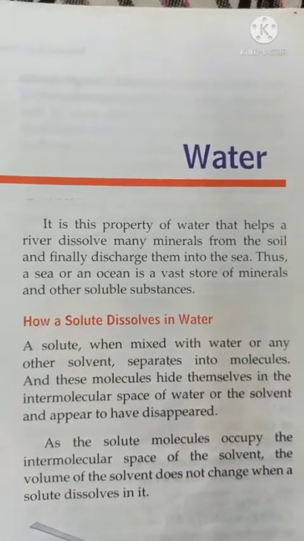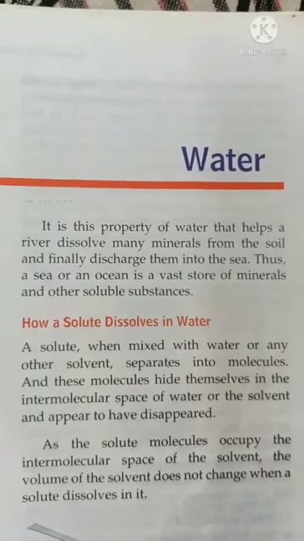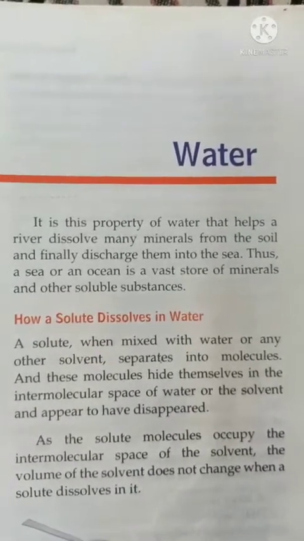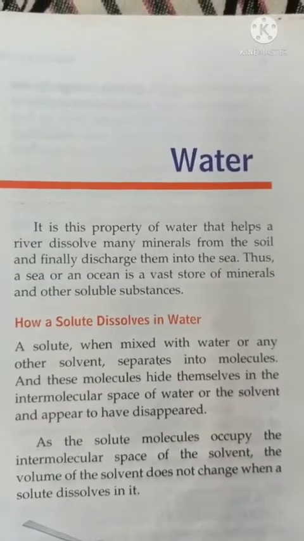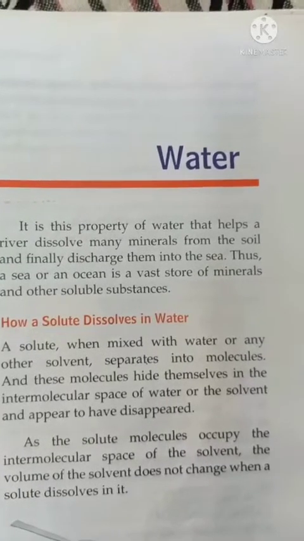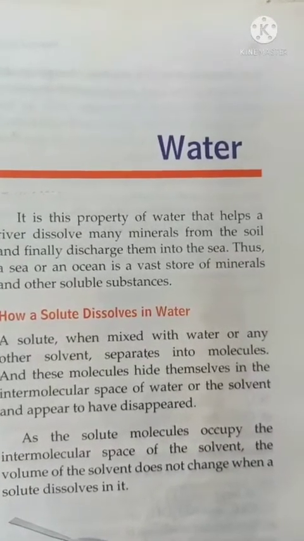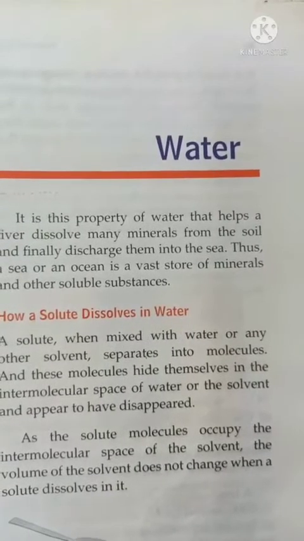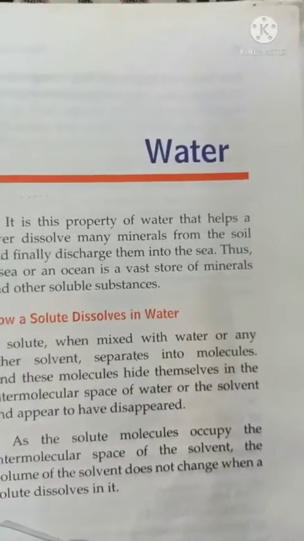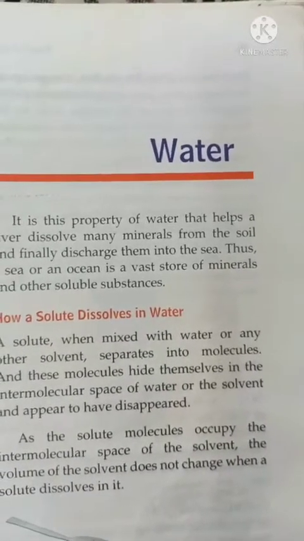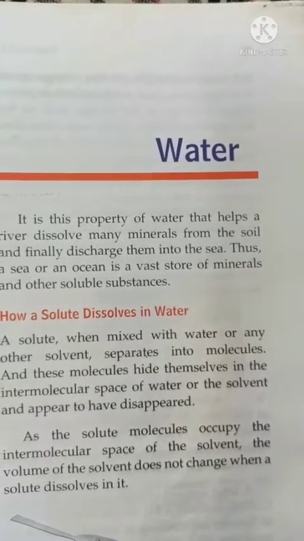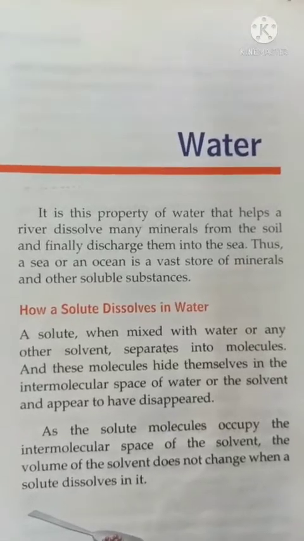We need water for domestic purposes like cooking, drinking, washing and bathing. For agricultural purposes like irrigation, jute processing and dairy farming. Also for industrial purposes, where we use water as a solvent, means we dissolve many solid compounds in this liquid compound. It is used as a reactant, reactant means we start any chemical process with water, and as a coolant.